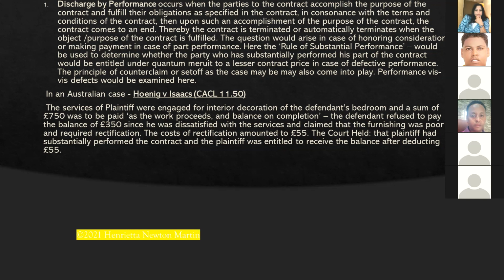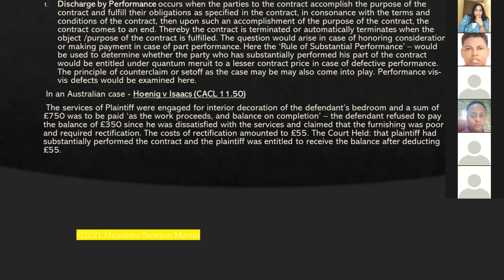The question would arise in case of honoring consideration or making payment in case of part performance. Here, the rule of substantial performance would be used to determine whether the party who has substantially performed his part of the contract would be entitled under quantum meruit to a lesser contract price in case of a defective performance. The principle of counterclaim or set off, as the case may be, may also come into play. That is, performance vis-a-vis defects would be examined here.